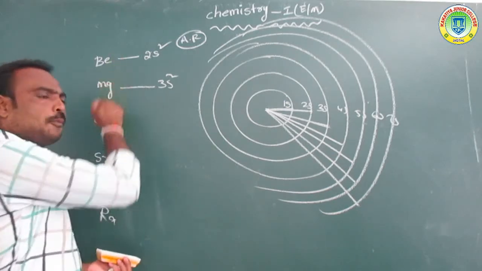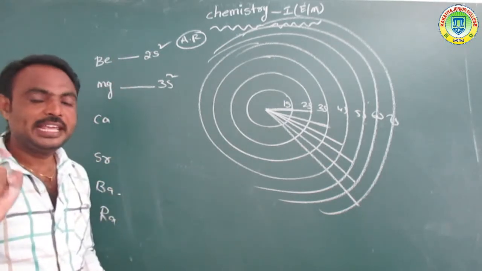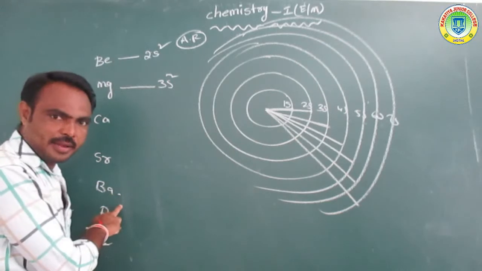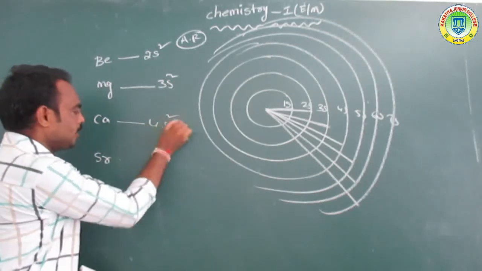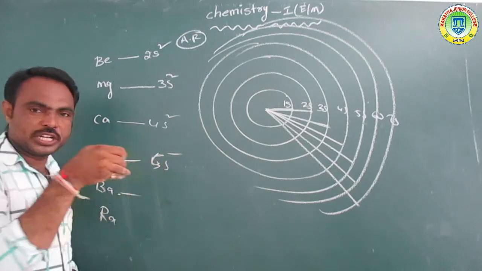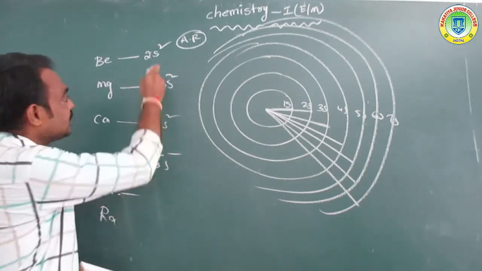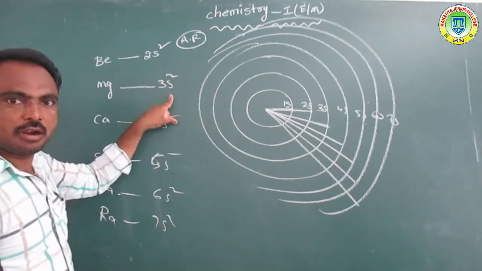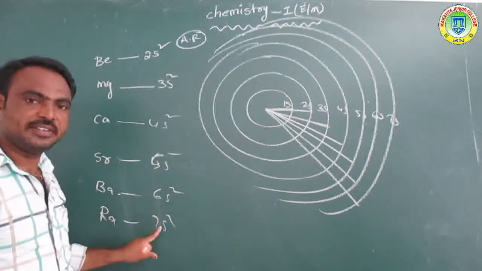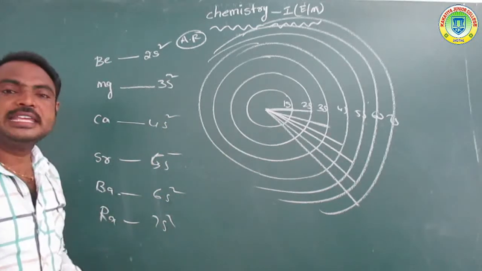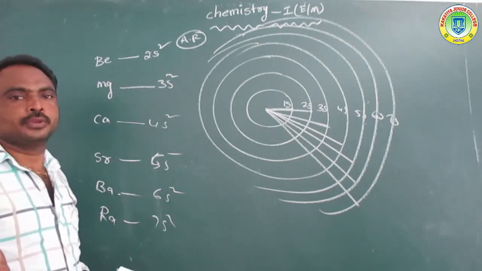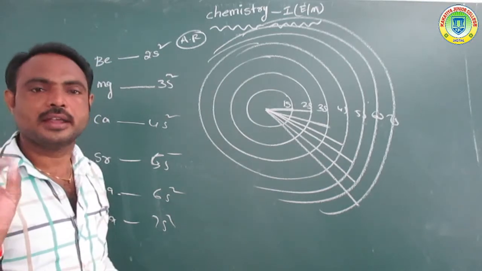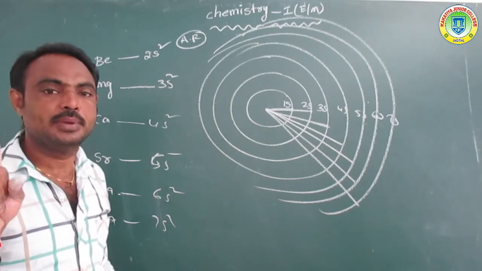So from top to bottom the atomic number increases. When the atomic number increases, the outer shell electron enters a new shell: second shell, third shell, fourth shell, fifth shell, sixth shell, seventh shell. So the atomic radius value increases, or the atomic size increases.